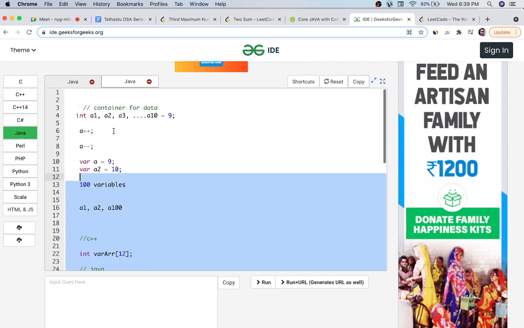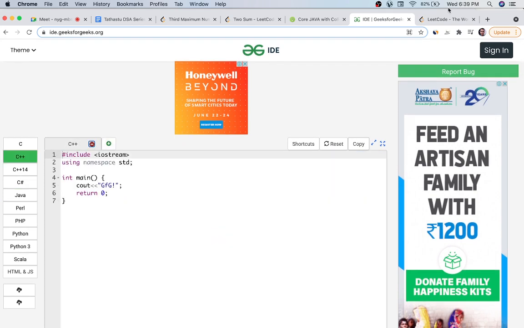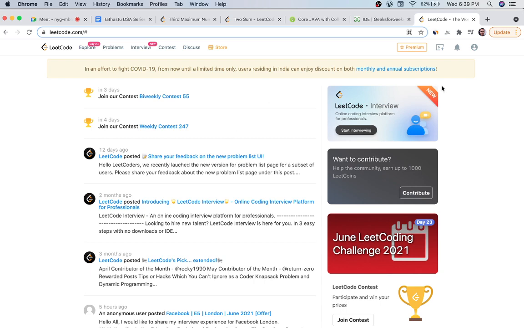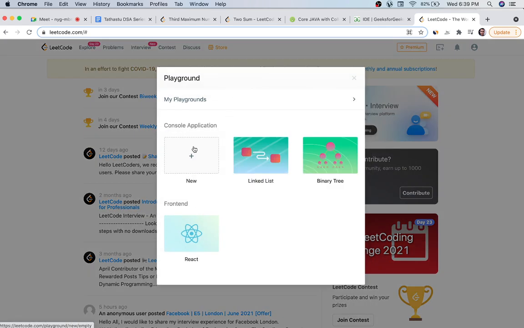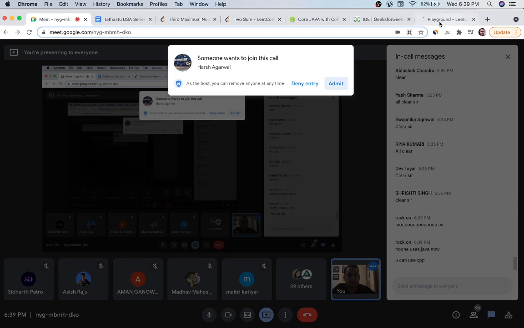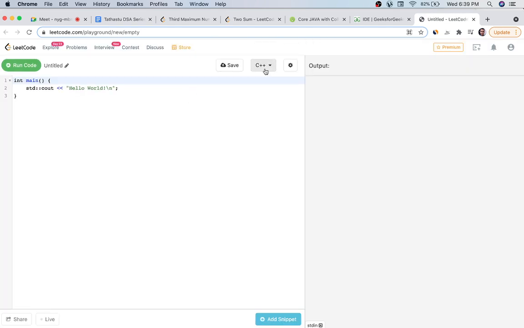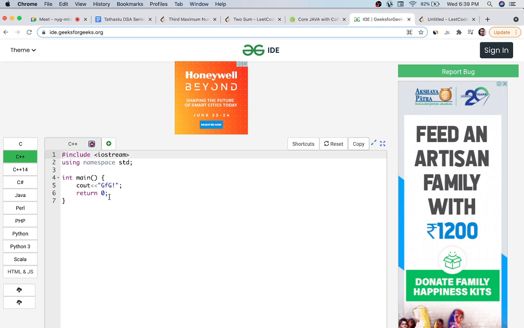Okay, I'll do something, fix it. Let me run it on LeetCode. Okay, I'll demonstrate in C++ and give you an idea how it will work in other languages. Yeah, so here it is.